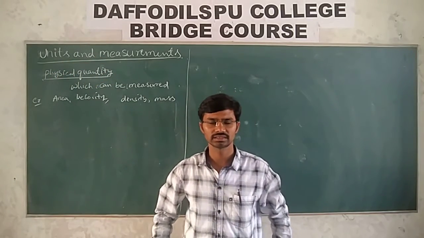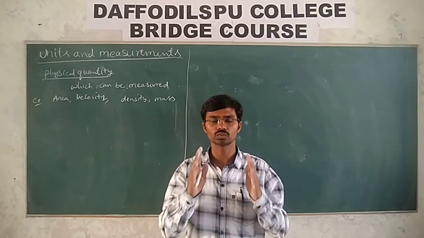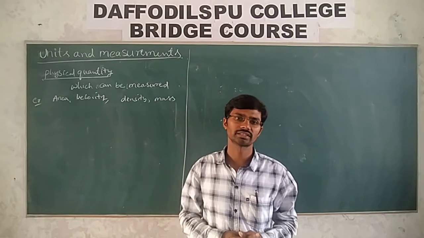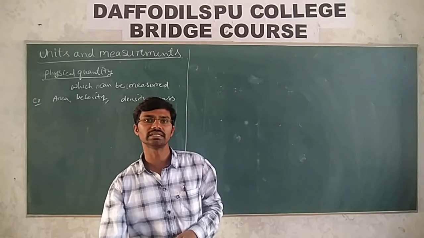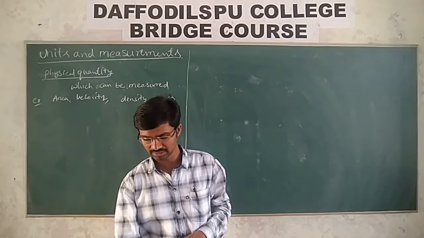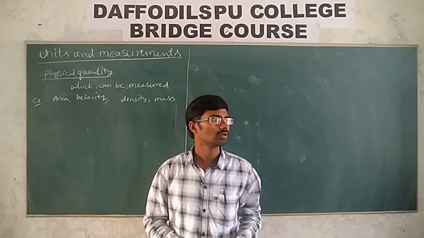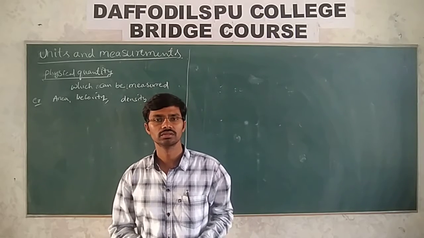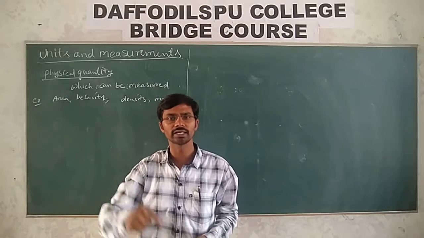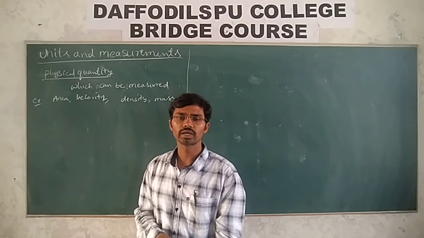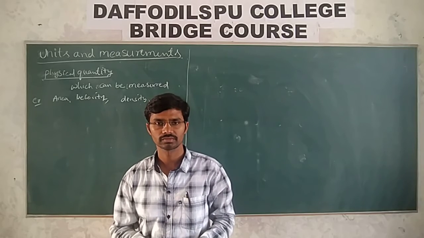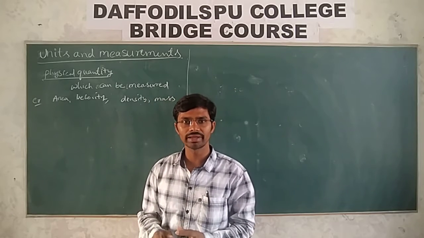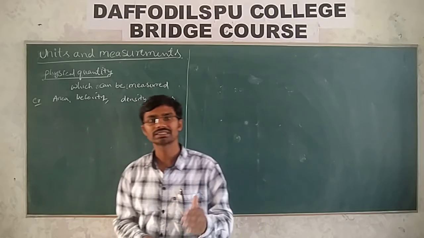Let me discuss that. If I ask what is your height, how do you express it? You may say my height is 6 feet, or 5 feet, or 5.2 feet. That means you are comparing your height with a foot.